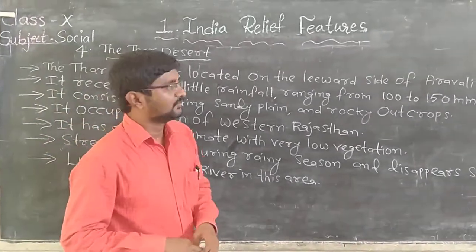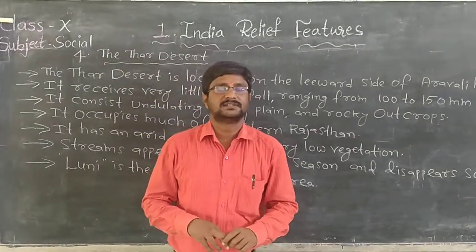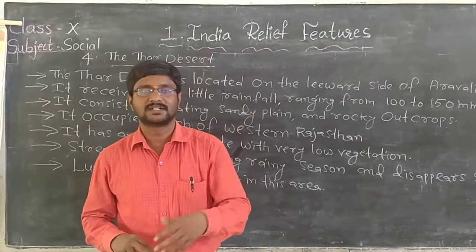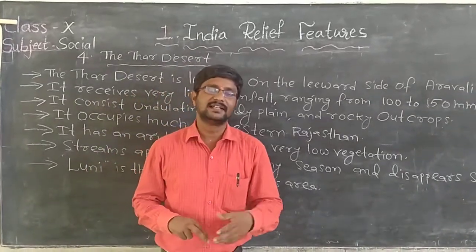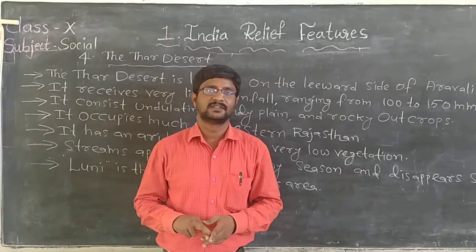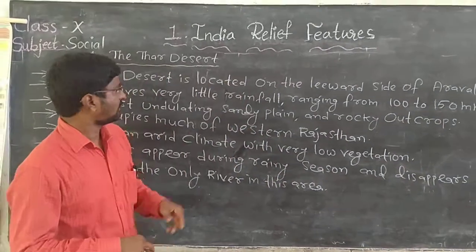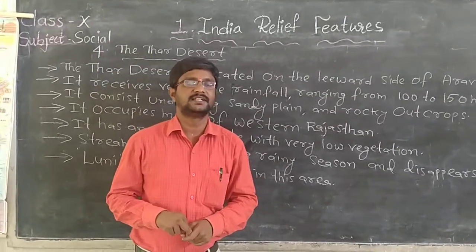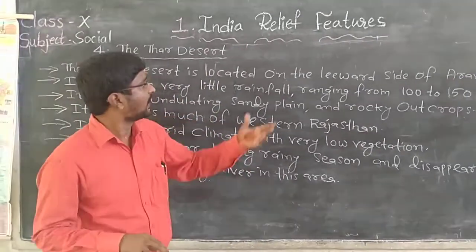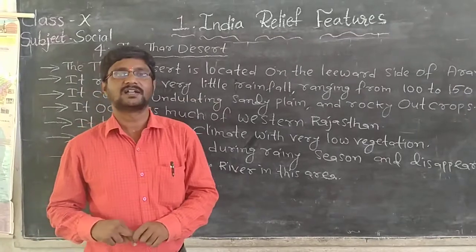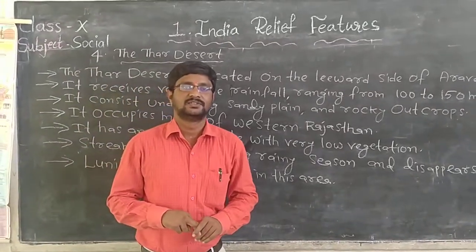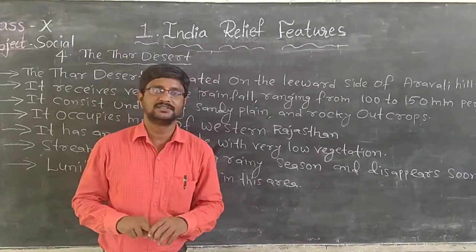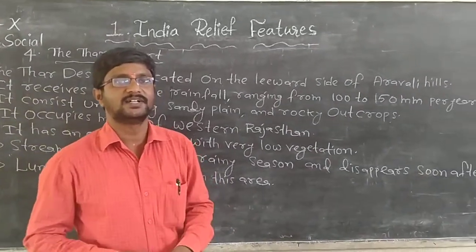There is only one desert located in our country. The name of the desert is the Thar Desert. This is also called the Great Indian Desert. Already you know where this Thar Desert is. In our country, this Thar Desert is located on the leeward side of Aravalli Hills. So, where is Thar Desert? Thar Desert is located on the leeward side of Aravalli Hills.